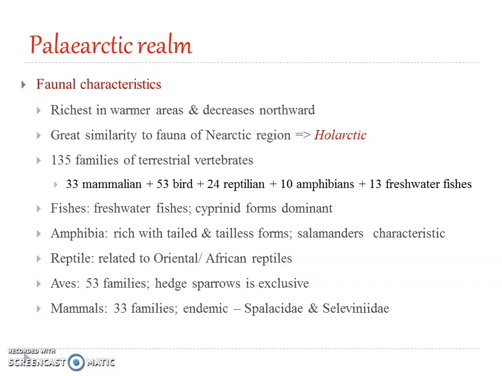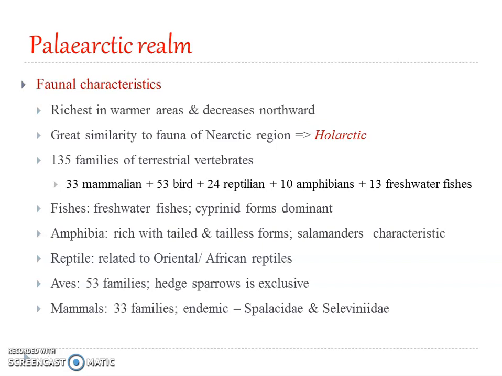This great similarity of fauna of the Nearctic and Palearctic regions has put these two together as Holarctic. This concept was proposed by Halpern. Regarding faunal diversity, about 135 families of terrestrial vertebrates are found in the Palearctic region.